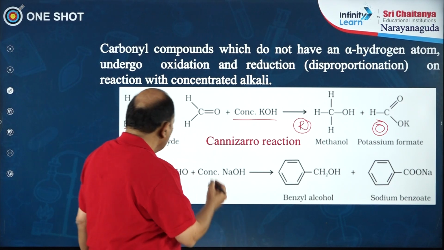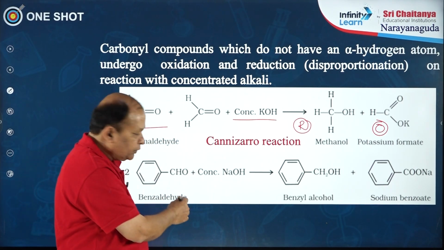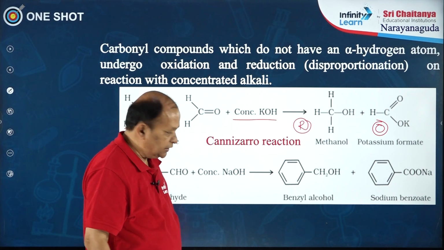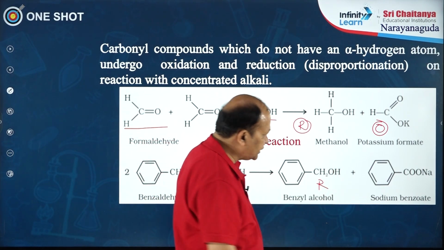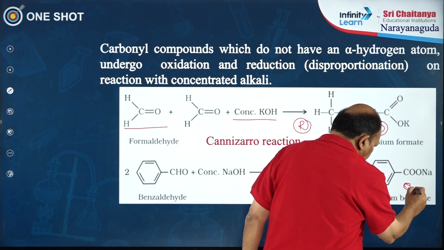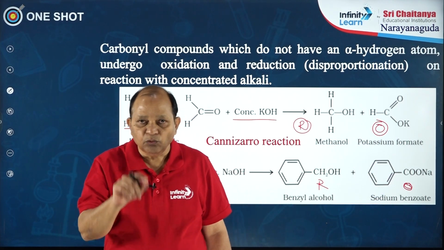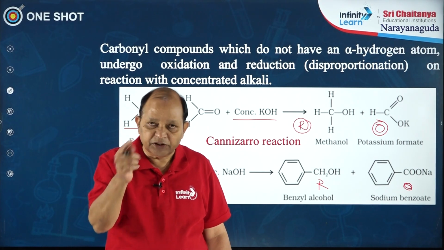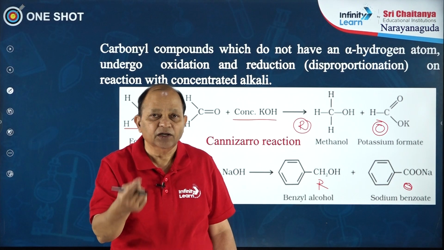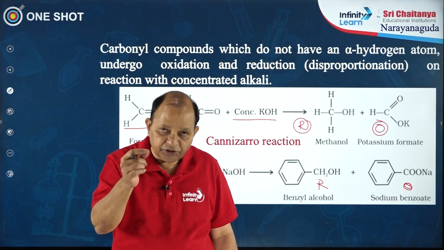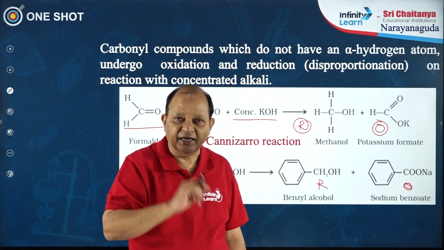Benzaldehyde also does not have alpha hydrogens, so it forms benzyl alcohol, a reduction product, and sodium benzoate, an oxidation product. If you take only one compound without alpha hydrogens, it is called the Cannizzaro reaction. If we take two different carbonyl compounds without alpha hydrogens, we call it the crossed Cannizzaro reaction.